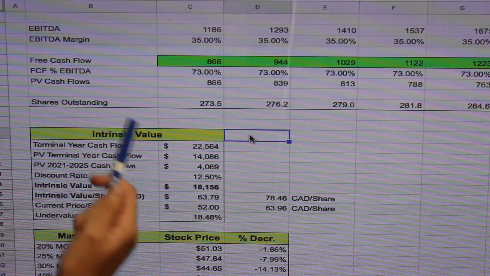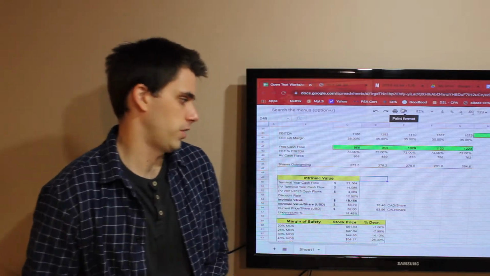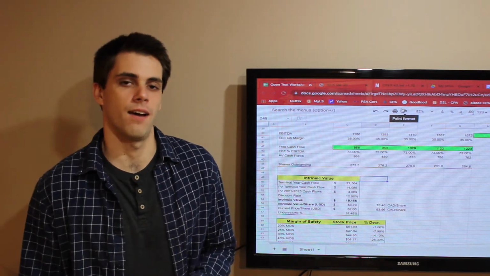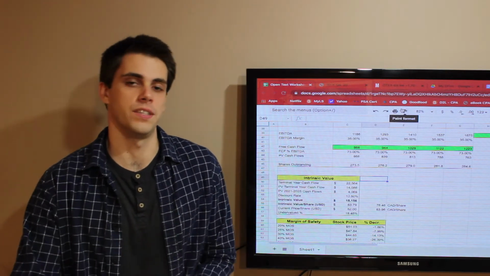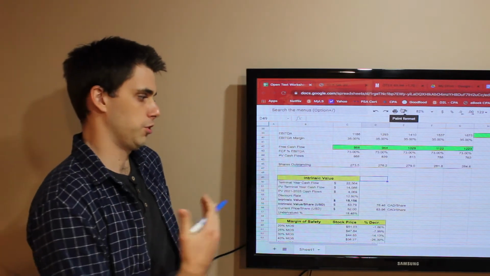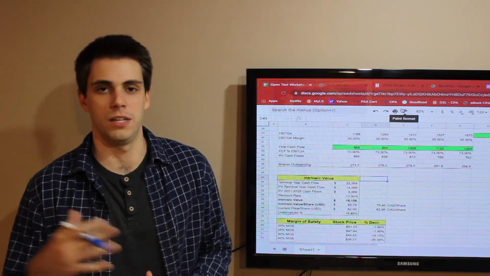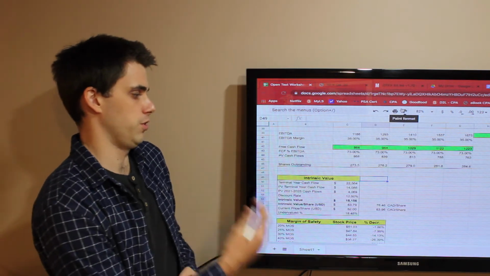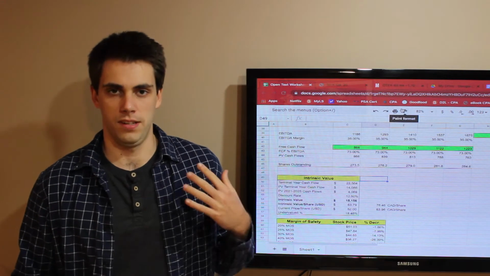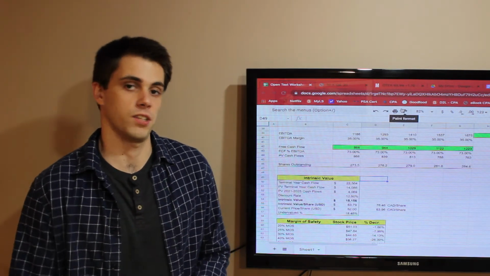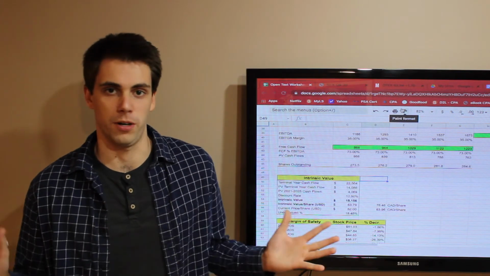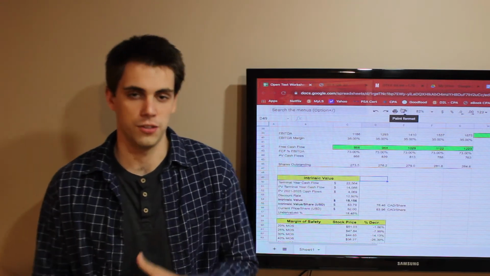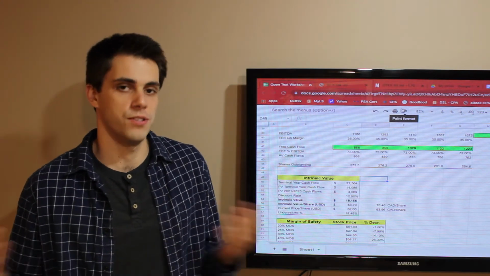Now I've used a discount rate of 12.5%. And the reason I have that is that's just my required rate of return. So that's what I would like to see an investment have before I even consider any further. So I didn't use the capital asset pricing model to determine it, which is a pretty typical method. It's when you look at the risk-free rate, the company's beta, the market risk premium to determine what type of a discount rate you would have. But I think it's important to use your required rate of return because when you invest in an individual company, you're exposing yourself to the risk associated with that company versus if you just invest in the stock market as a whole, you're only facing systematic risk.